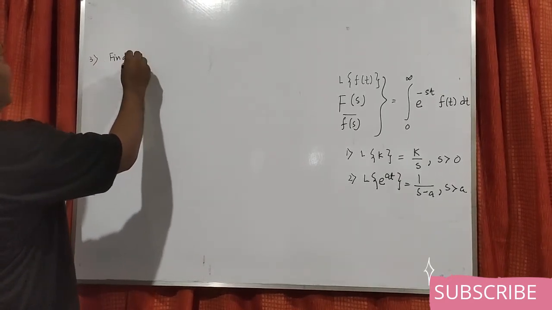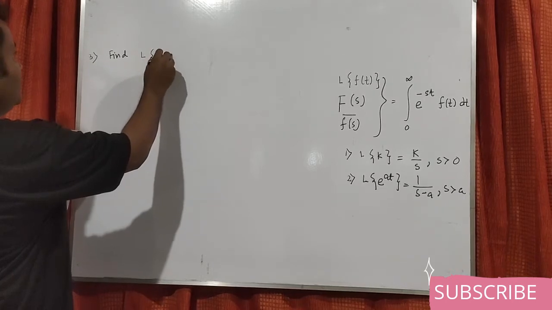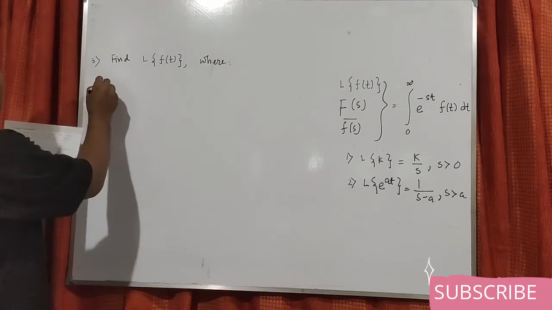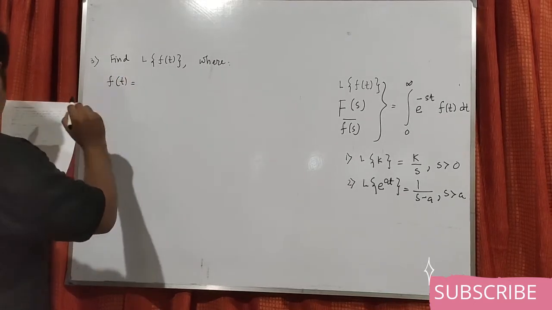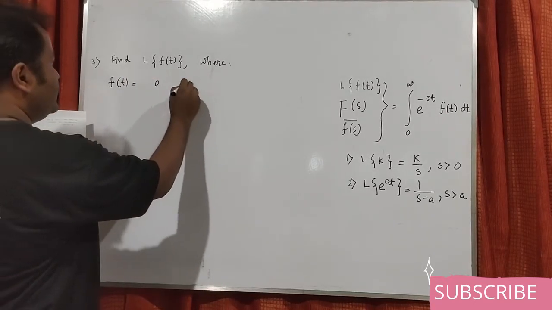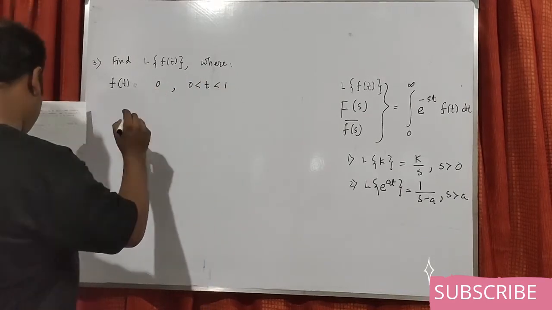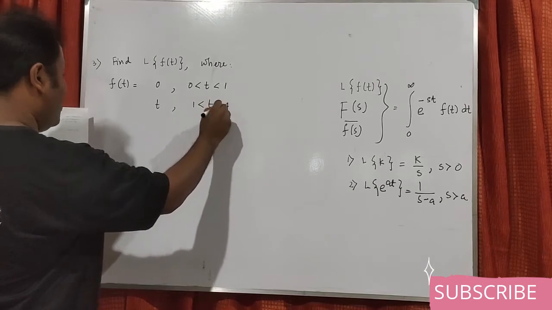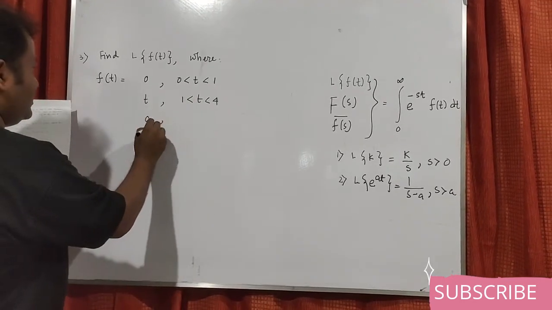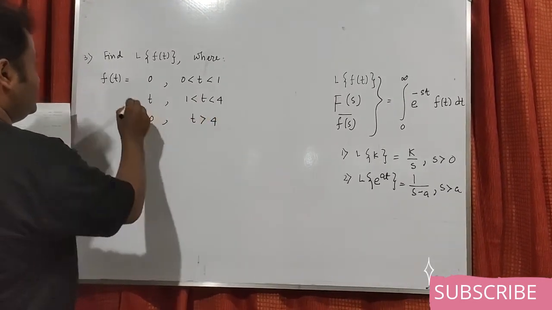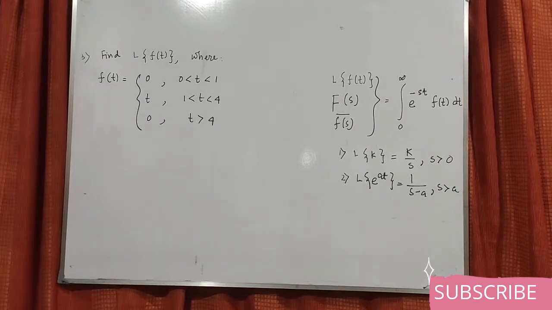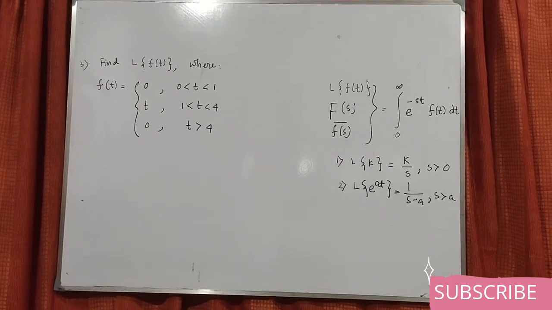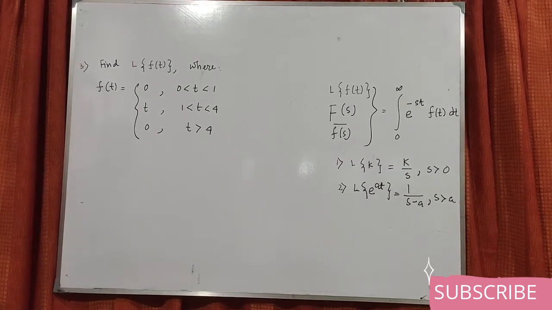Find L of f(t), where f(t) is 0 if 0 is less than t is less than 1, t if 1 is less than t is less than 4, and 0 if t is greater than 4. Don't be frightened just seeing this type of problem. Just see what will happen.